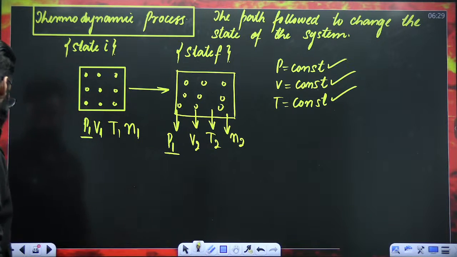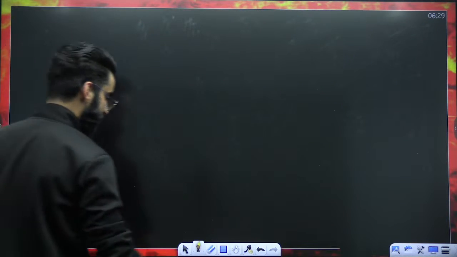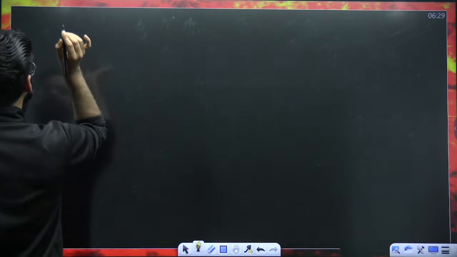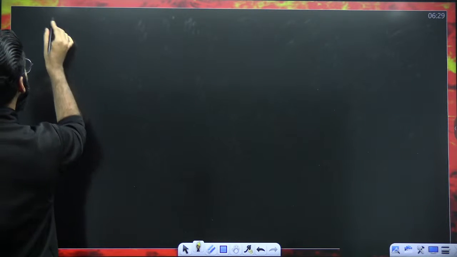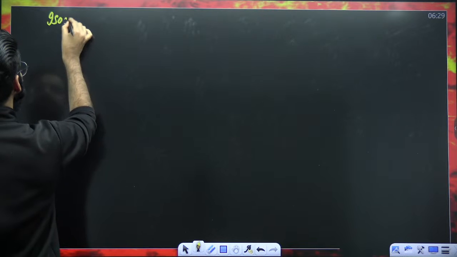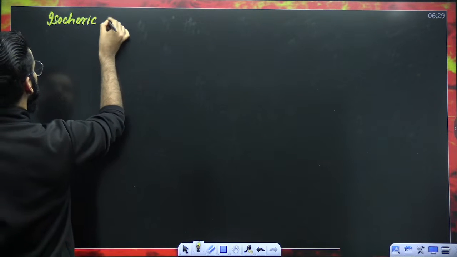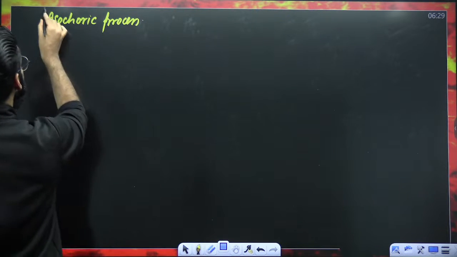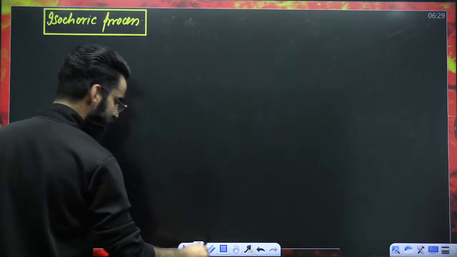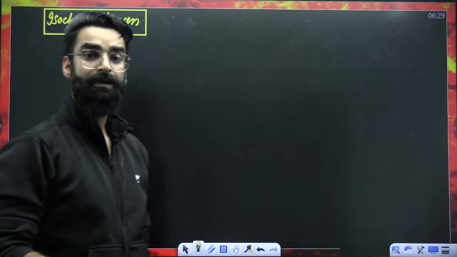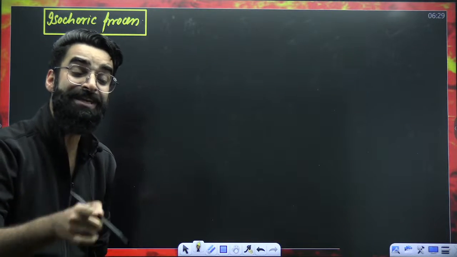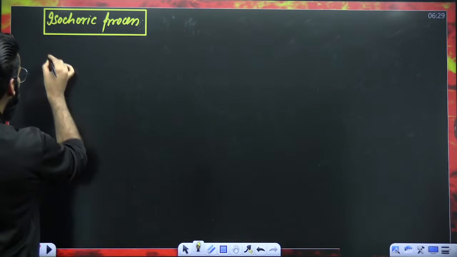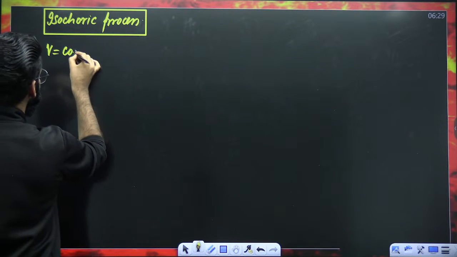Now, dear students, understand. The first thermodynamic process whose idea I'm giving you is the isochoric process. In an isochoric process, what happens? You will be changing the state of the system by keeping the volume of the system constant.